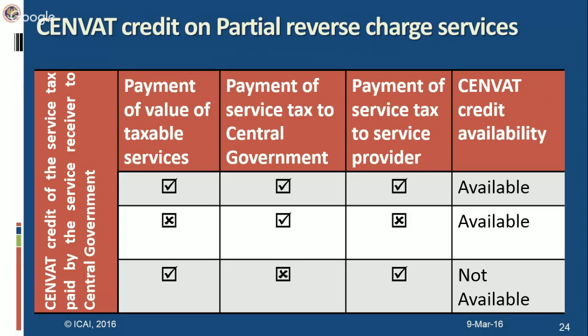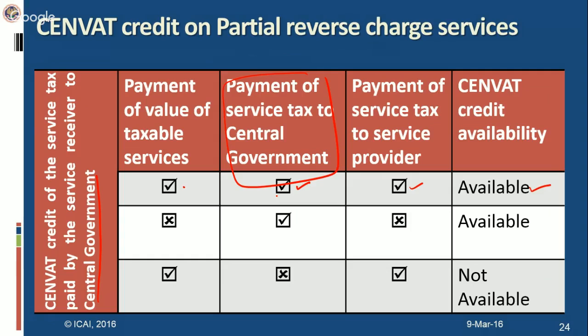CENVAT credit of the service tax paid by the service receiver to the central government. So this is the service tax which the service receiver has paid under reverse charge. This is a partial reverse charge case. Now we are assuming that suppose out of 100 rupees, 40 rupees service receiver has to pay to the central government, and we are dealing with the credit availment of these 40 rupees. Now case 1, value has been paid, service tax to central government has also been paid, and service provider's portion of service tax has also been paid. Credit will be available. But why is credit available? Because we are seeing only this event. We are not concerned about the rest of the two events.